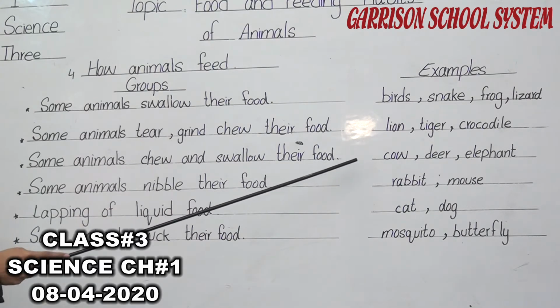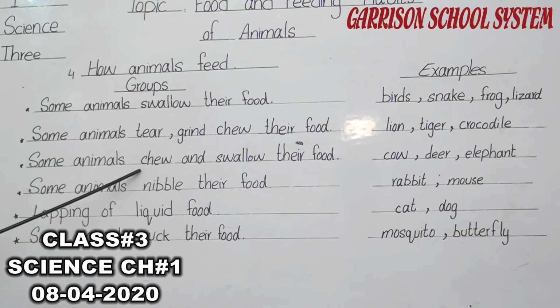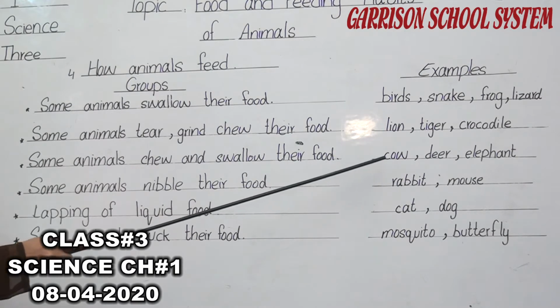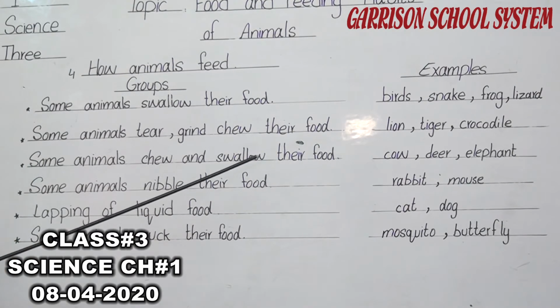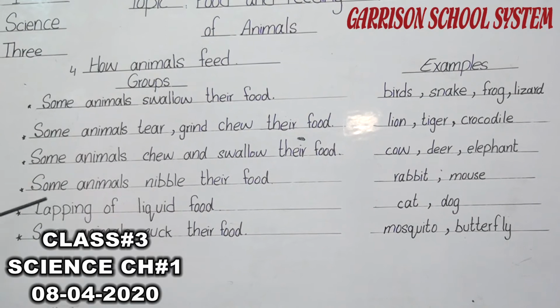Okay, these animals are those which use this method. Either they chew the food first and then swallow it, or they swallow their food first and then chew it. Examples are cow, deer, elephant. In this group, all the herbivore animals are included.